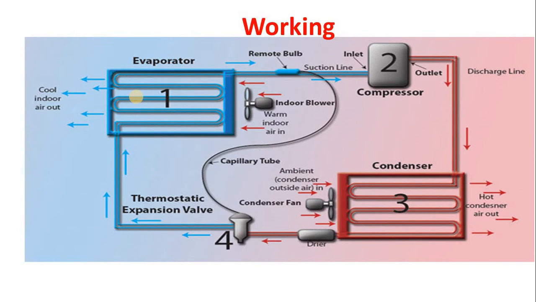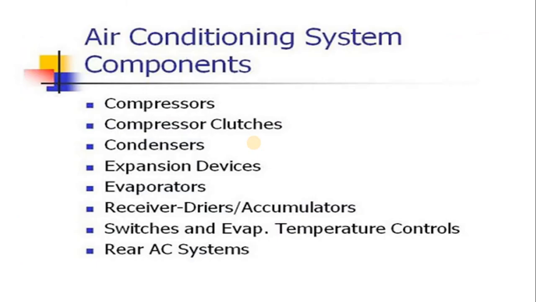So what exactly does the evaporator do? The evaporator absorbs heat from the room, and it also converts the refrigerant from liquid to vapor. Finally, that vapor refrigerant enters the compressor, and this cycle repeats itself. So this is the main construction as well as working of the vapor compression refrigeration system used in the air conditioning system. Students, these are the basic components used in the air conditioning system.